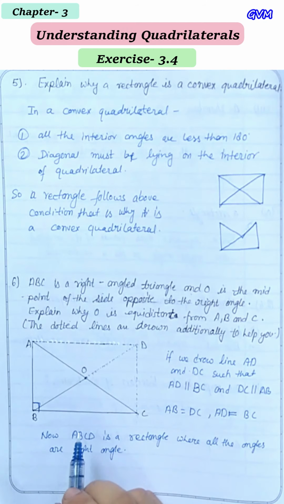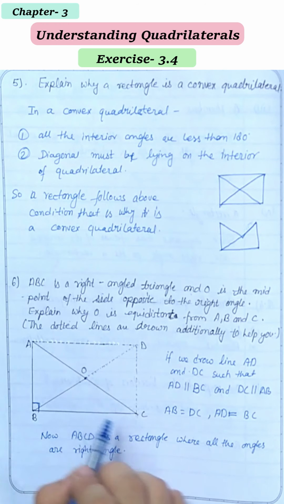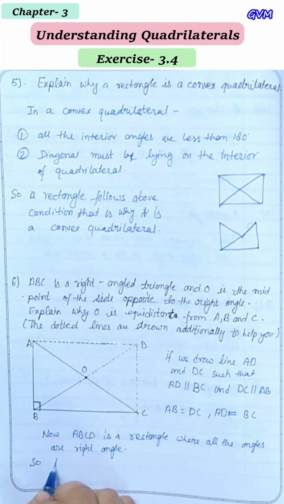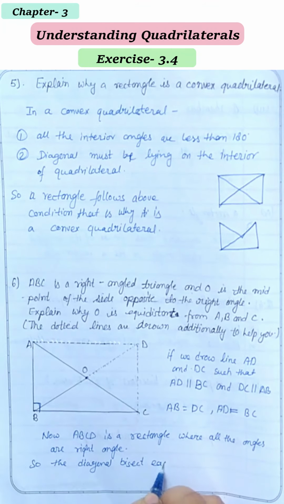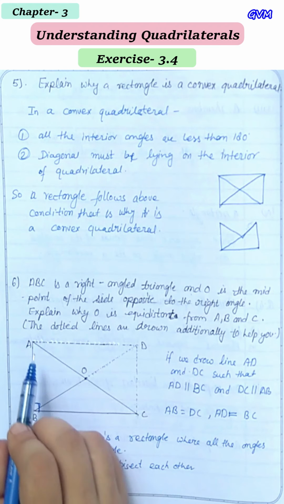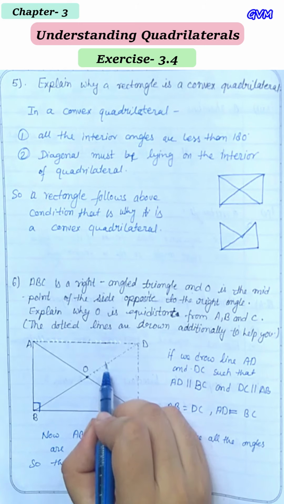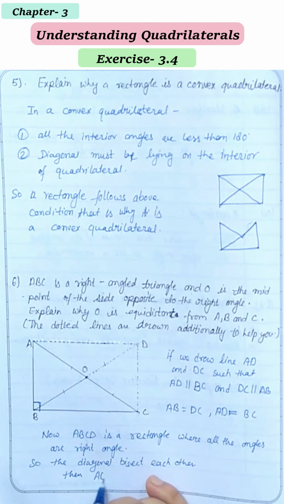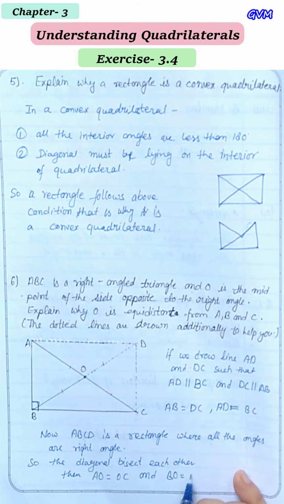Okay, so in this way if this is a rectangle, it follows a certain property that its diagonals bisect each other. Okay, that means the diagonals bisect each other, then bisection होता है तो every half is equal to the other. Okay, so AO is equal to OC and BO is equal to OD.